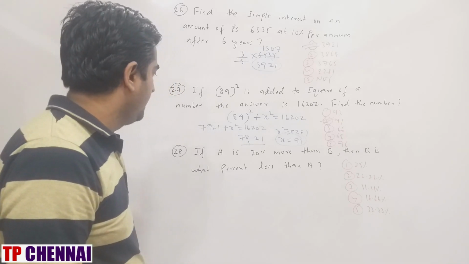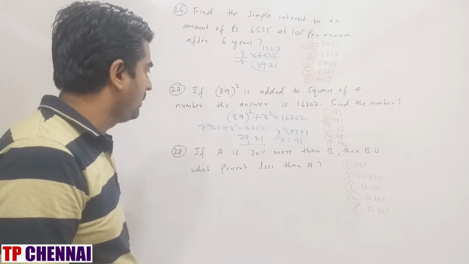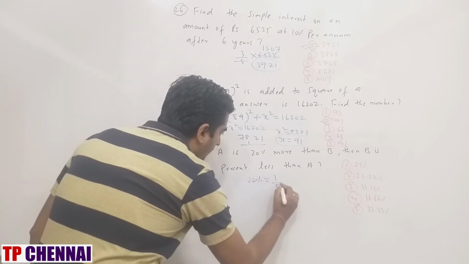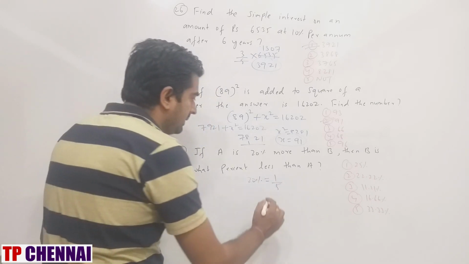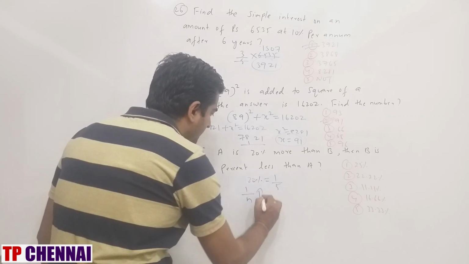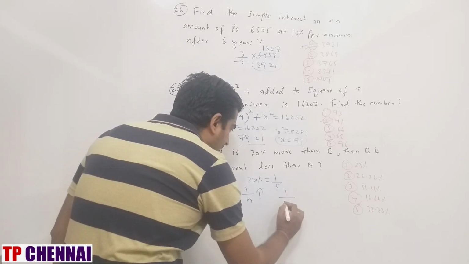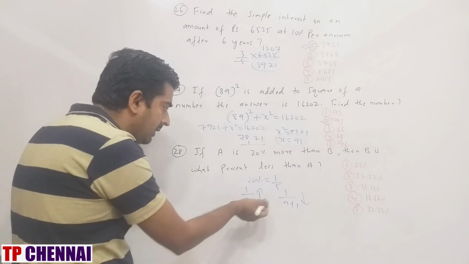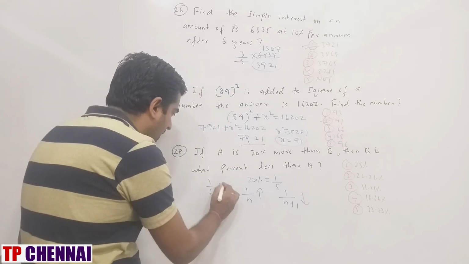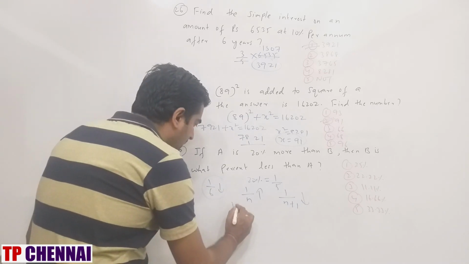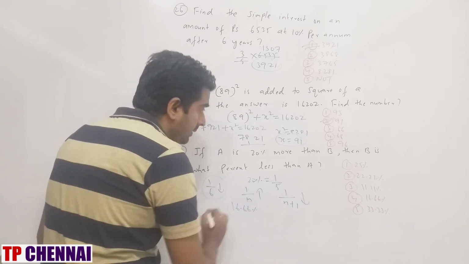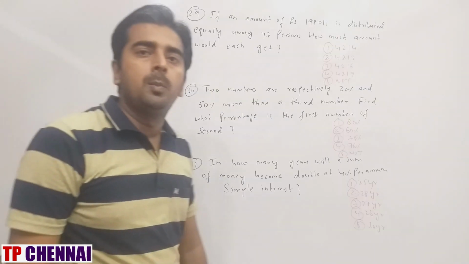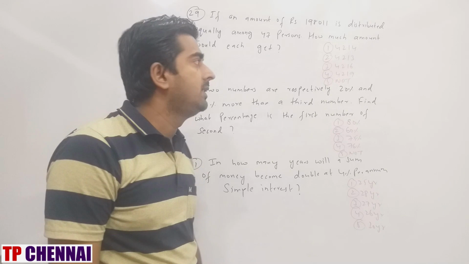Next one, if A is 20% more than B, then B is what percent less than A? So 20%, what is the fraction value? 1 by 5. So in percentage, one concept is there. If any value is increasing by 1 by n, it will decrease by 1 by n plus 1. So 1 by 5 is equal to 1 by n, so it will decrease by 1 by 6. And 1 by 6, what is the percentage value? 16.66%, which is fourth option. So I hope you are clear with the previous question. Now we will see the next one.